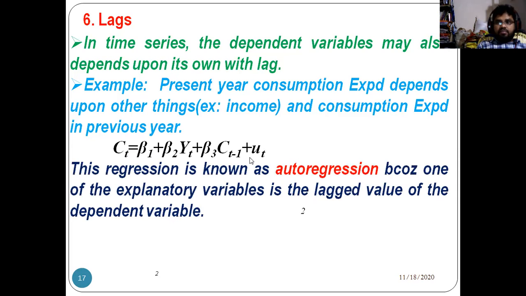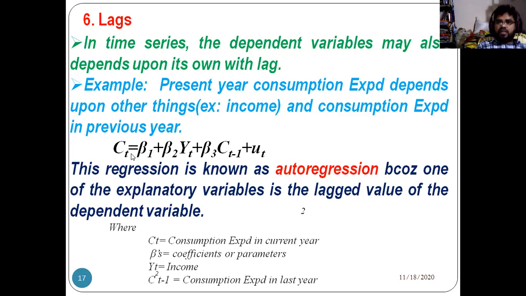The present dependent variable depends on its own lag: C_t depends on C_(t-1). Consumption depends on income basically, but the present year consumption also depends on the previous year consumption, right?